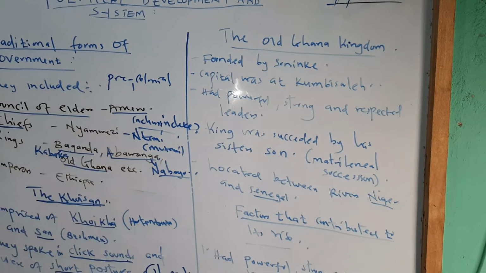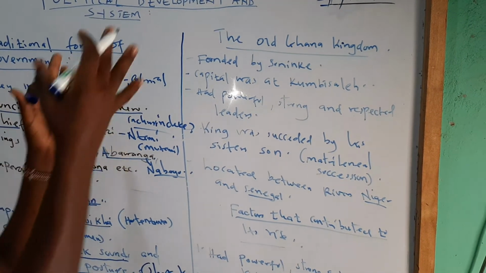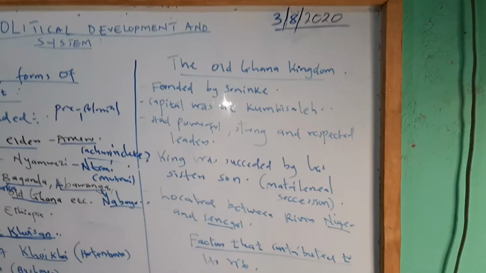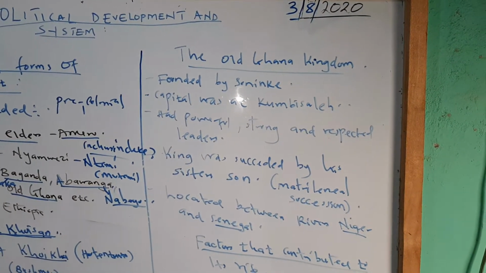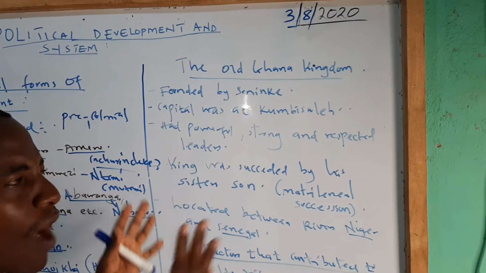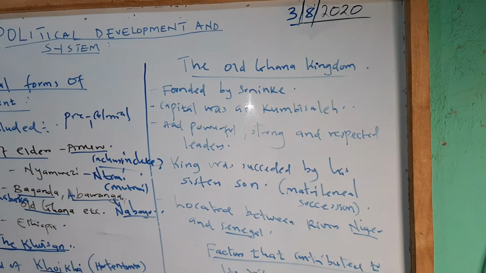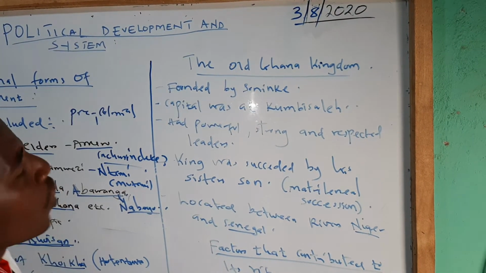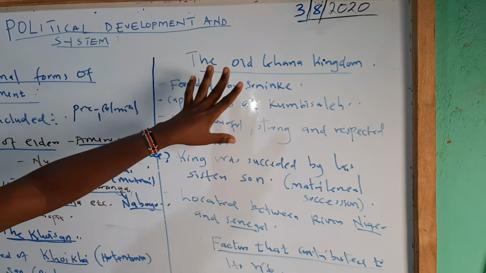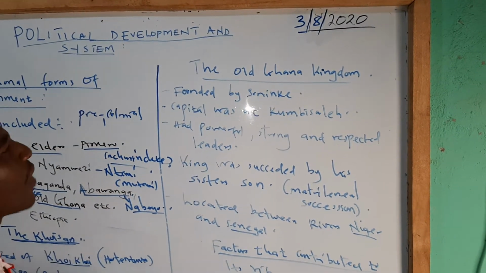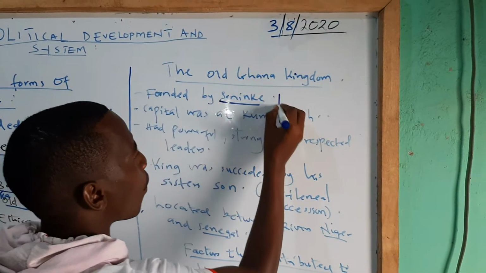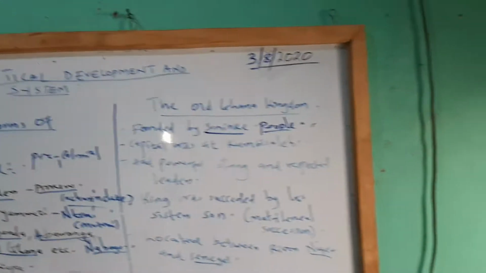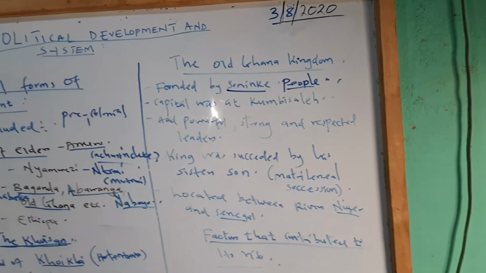So we want to briefly discuss what comprised this Old Ghana Kingdom and also look at the reasons or factors that made it powerful and strong during the pre-colonial period, up to now that we still discuss it. So, what is this Old Ghana Kingdom? We say it was founded by the Soninke people. These are the people of West Africa. It was founded by the Soninke people.